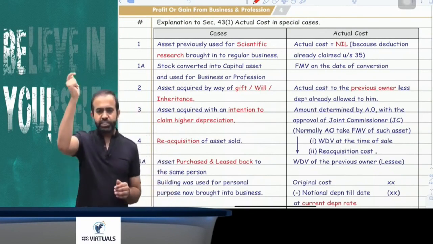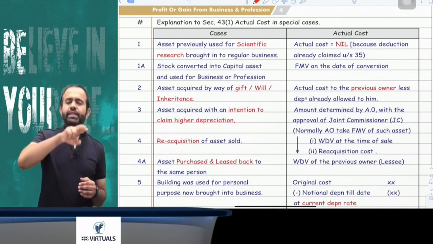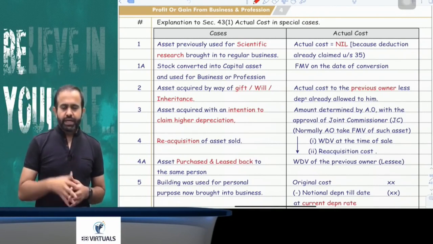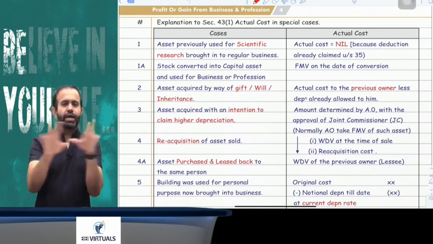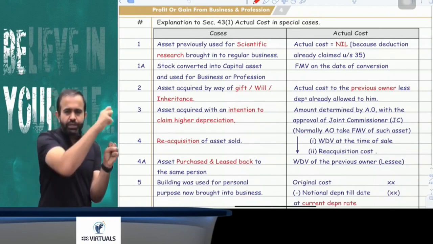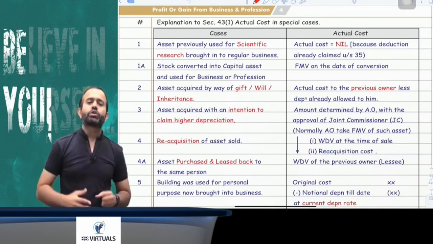So all people just pay attention. First explanation is related to, suppose any asset was earlier used in your scientific research laboratory, and suppose you have completed that research, and now you brought that asset into your normal business. So the question is, what will be the actual cost in your normal business?